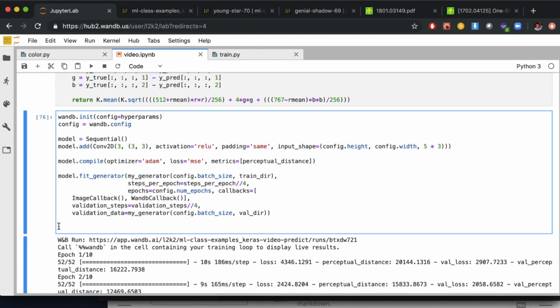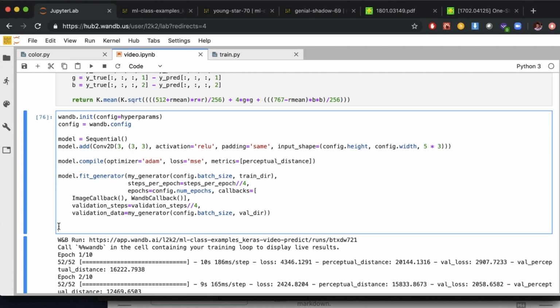So now here, we set up our first model. And so what we're going to do is a 2D convolution on our input. So our input is 96 by 96 by 15. And we're actually just going to take each of those frames, and we're going to do a 2D convolution across all 15 channels with a 3-channel output. And we're going to interpret that 3-channel output as red, green, and blue.